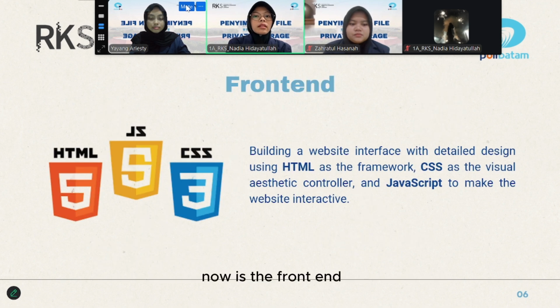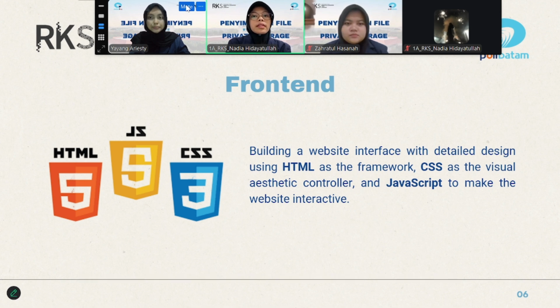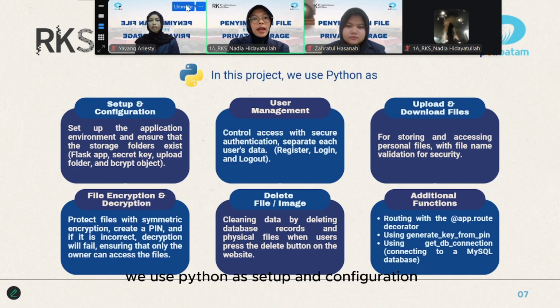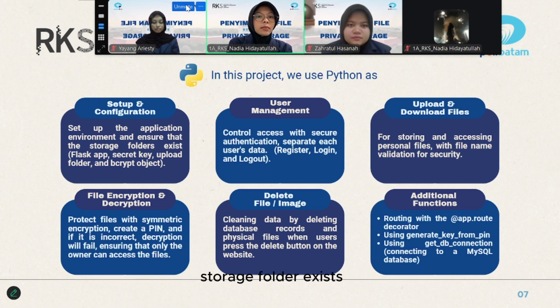Next is the front end, our user interface. We're using HTML as the framework and CSS for the visual aesthetic, and then JavaScript to make the website more interactive for the user. Next. In this project, we use Python for setup and configuration, to set up the application environment and ensure that the storage folder exists. We use Flask app, secret key, upload folder, and backup object.